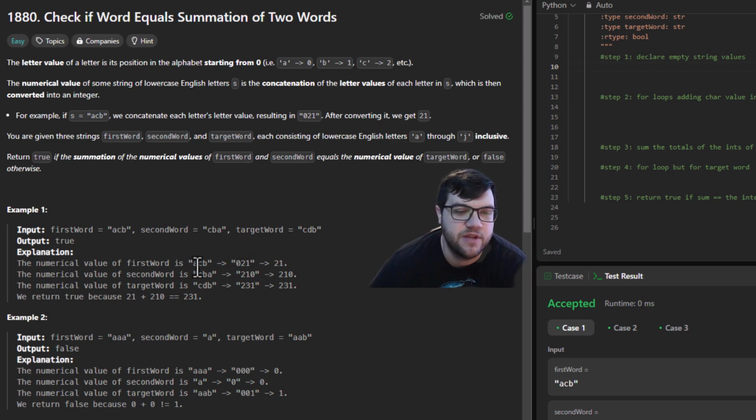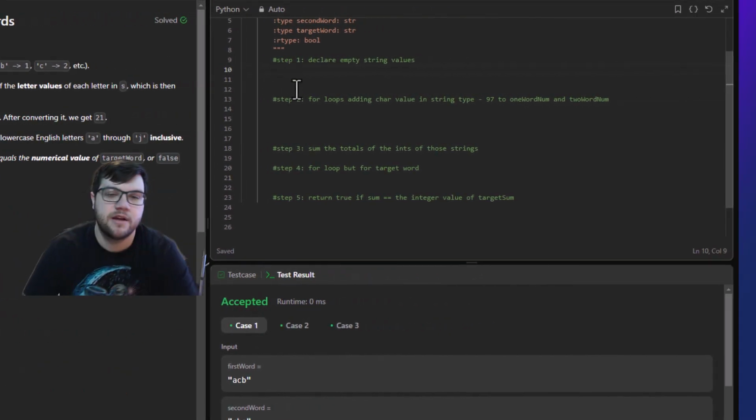Like if this was ACB would be 021 or 21, and CBA would be 210, and then we'd basically take these two and add them together to equal this one. And if the target value does not equal the sum of these two, then we return false. So keep in mind, it's not the values added together, so it wouldn't be like 0, 1, and 2, it would be digits. So that's another thing we have to keep track of.